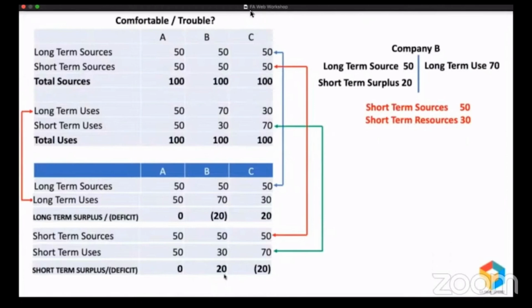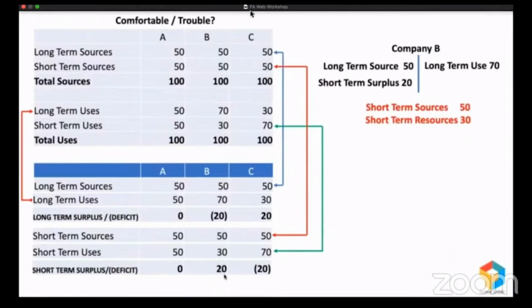In this case, company B will not be in a position to fulfill the promise because that 20 million they have invested is in long-term assets, for long-term use. It can be land, building, plant and machinery, and you cannot sell them just like that. It will take more than a year, but they will not wait for more than a year. That's why we say company B is in trouble.